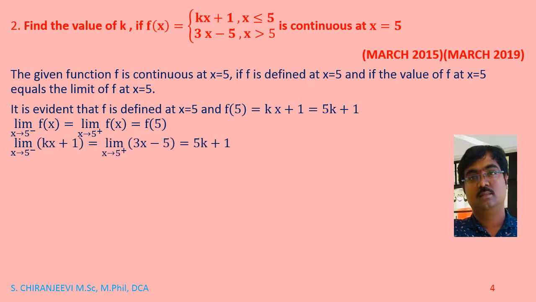So limit x tends to 5 minus, where the value of f of x is kx plus 1, equals limit x tends to 5 plus f of x, where the value is 3x minus 5, equals f of 5, whose value is 5k plus 1. Now replacing x by 5, it will be 5k plus 1 equals 3 into 5 minus 5, which is 15 minus 5. So 5k plus 1 equals 10, 5k equals 10 minus 1, which is 9, k equals 9 by 5. This is also an important problem for 4 marks.